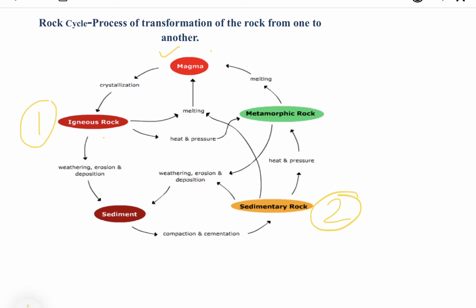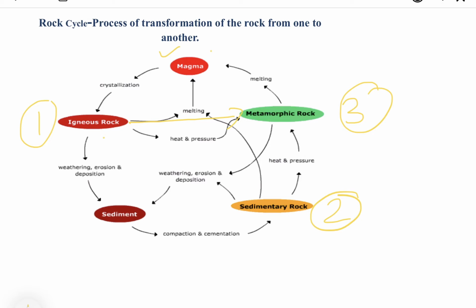Now, under very high heat and pressure, sedimentary rocks change into metamorphic rock. In the same way, when igneous rocks are under high heat and pressure, they change into metamorphic rock, which is the third rock to be formed in nature.